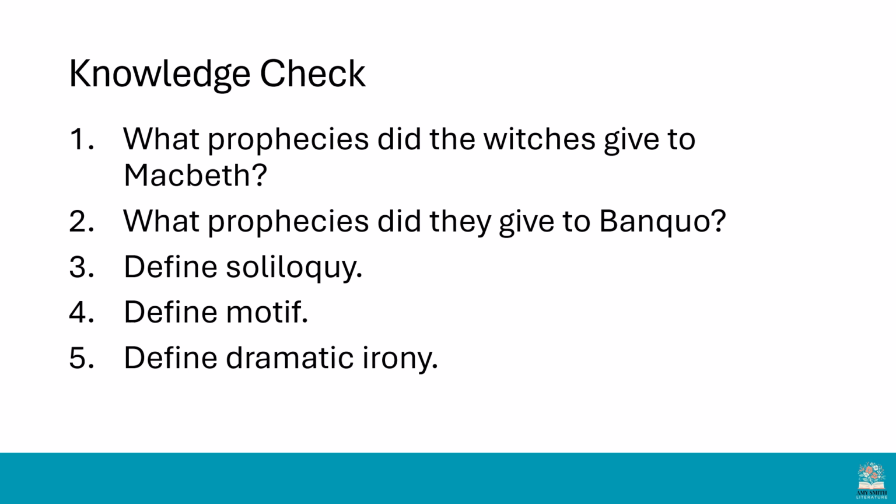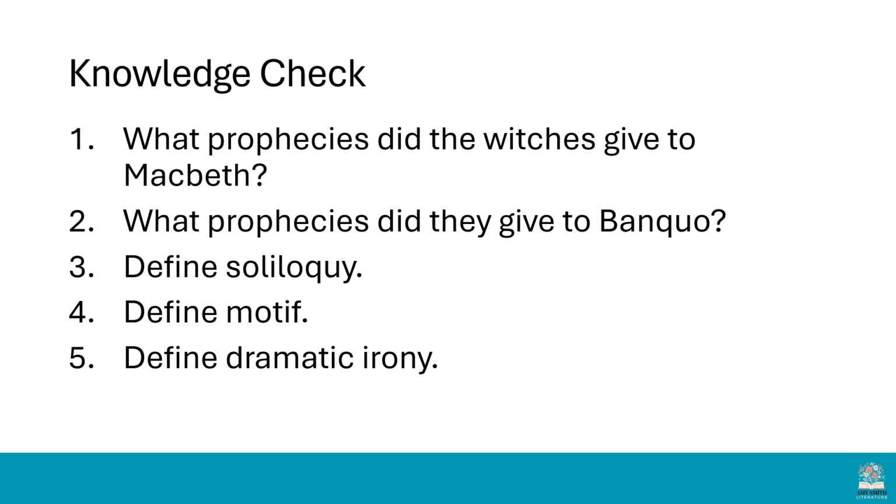Sorry for the spoiler. Second one then, the prophecies for Banquo were that he was going to be the father to a line of kings. Now, the historical character of Banquo is a little bit more ambiguous than Shakespeare suggests. However, it's important to know for the play that King James I believed he was descended from Banquo. So within the play, this idea that Banquo's descendants are going to be king kind of came true, even if history doesn't quite back that up accurately.